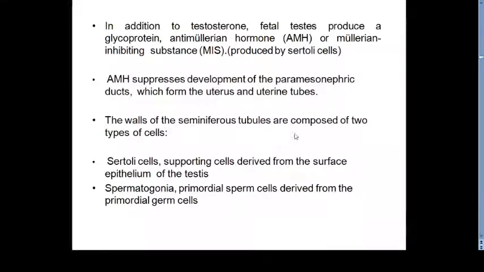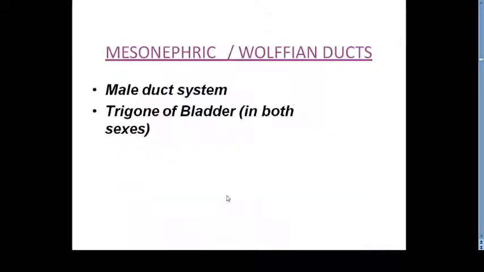So the wall of the seminiferous tubule, if we look, is composed of two types of cell, Sertoli cells and spermatogonia. Supporting cells are derived from surface epithelium, and spermatogonia from the primordial germ cells.